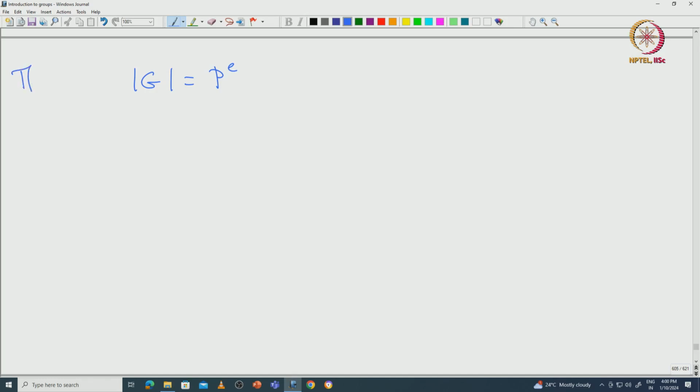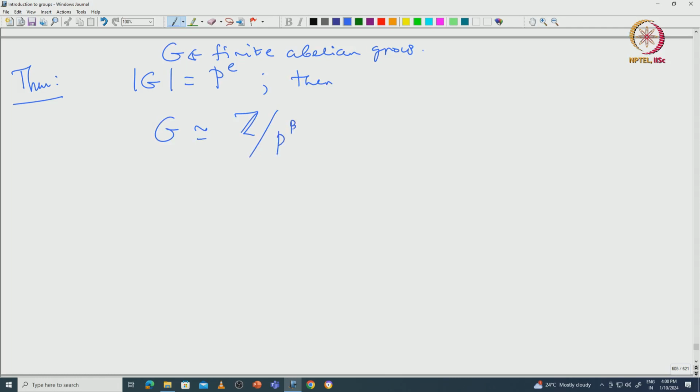So here is the baby version of the theorem. If G has order p to the power e, and obviously G is given to be finite abelian, then we claim that G is isomorphic to Z modulo p^beta_1 Z cross etc. cross Z modulo p^beta_r Z, where you can choose the exponents so that they are in increasing order, and this is a partition of e.